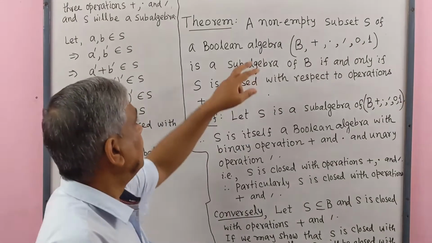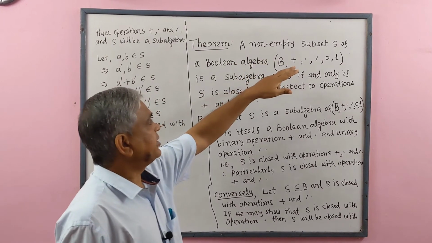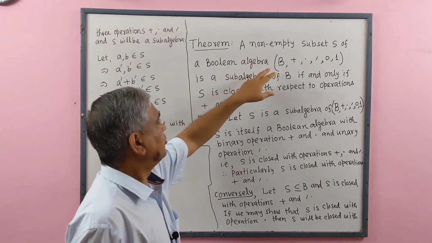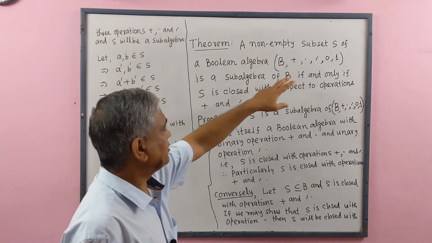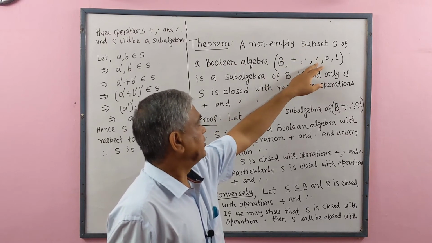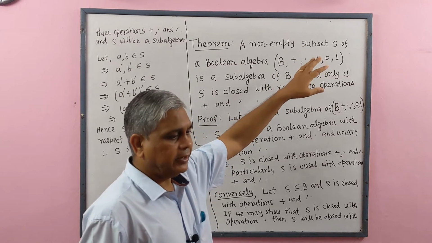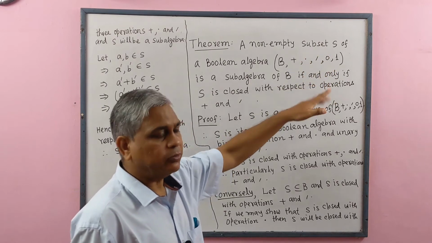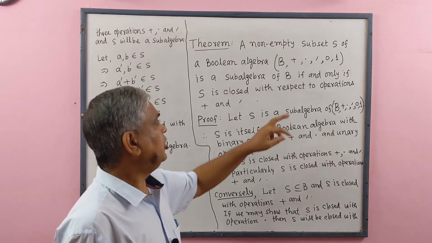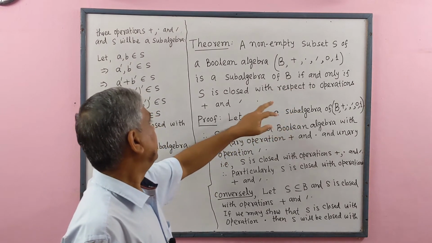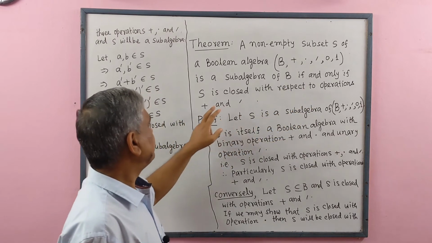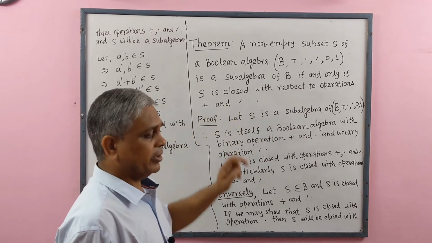Theorem: a non-empty subset S of a Boolean algebra B with binary operations plus and dot, unary operation complement, and identities 0 and 1 is a sub-algebra of B if and only if S is closed with respect to operations plus and complement.